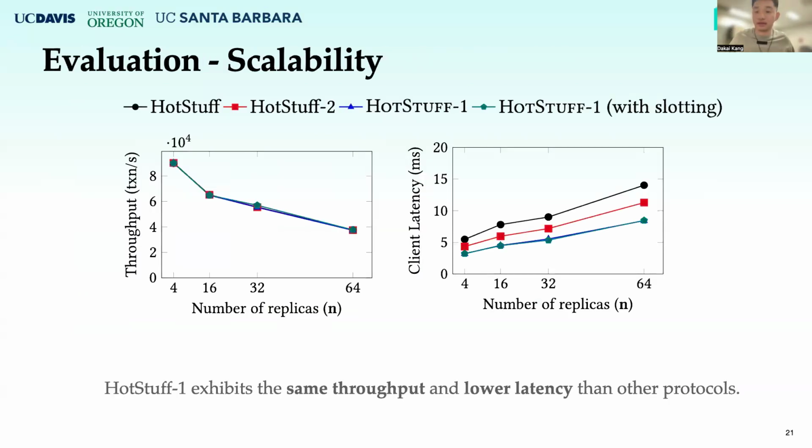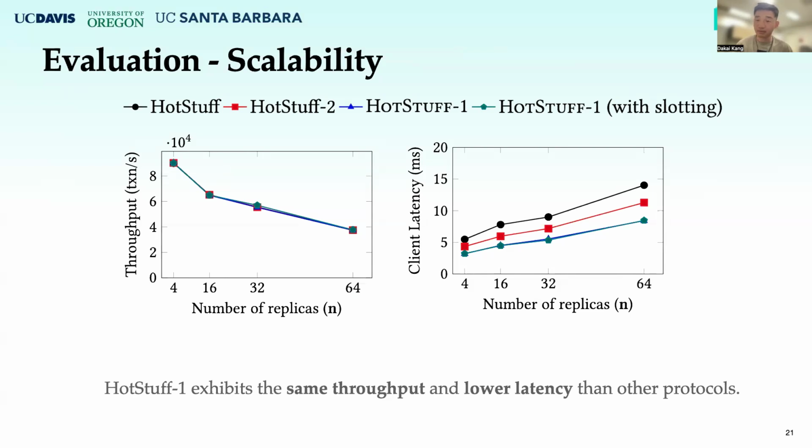Now let's look at the performance results of HotStuff-1. First, we compared the scalability of HotStuff-1 with the previous works. We tested their performance with a varying number of replicas. We can see that whatever the number of replicas is, HotStuff-1 exhibits the same throughput as the other protocols, and it has the lowest latency.